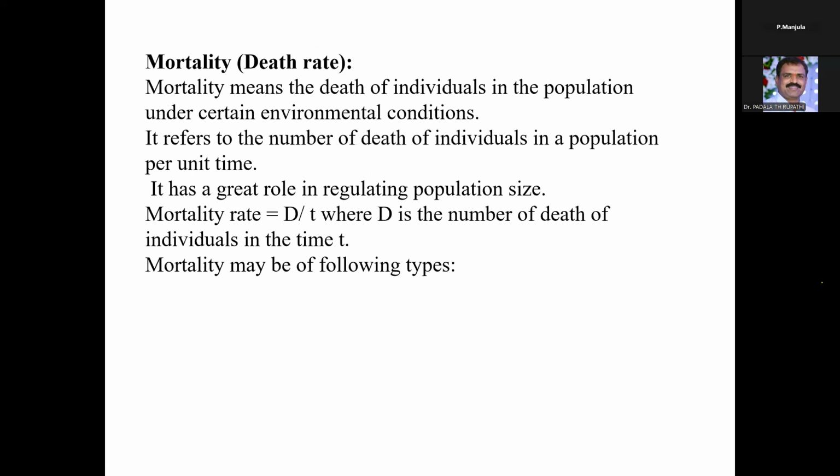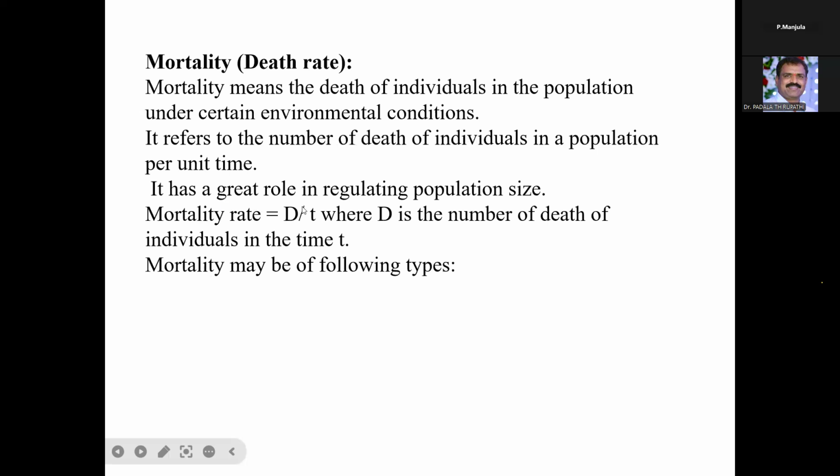So this is about the natality. The next one is mortality. Mortality means the death of individuals in the population under certain environmental conditions. It refers to the number of deaths of individuals in a population per unit time.